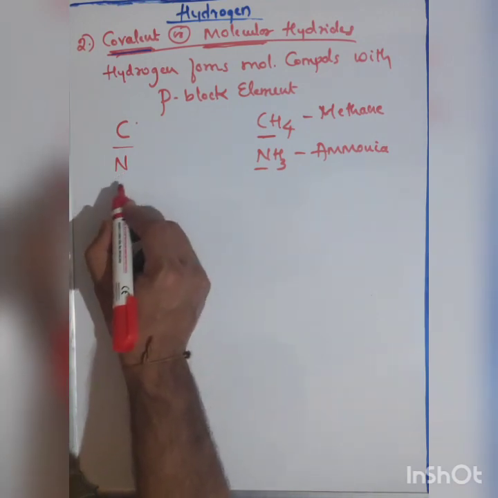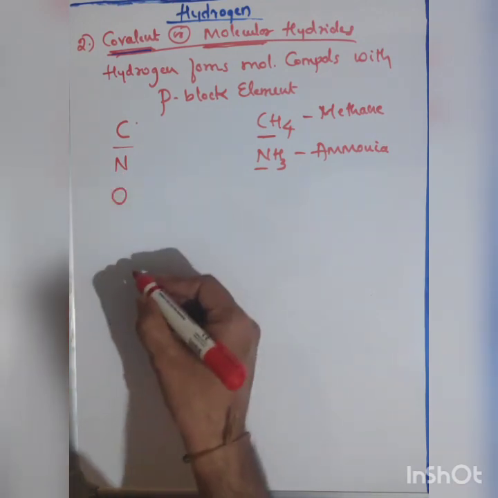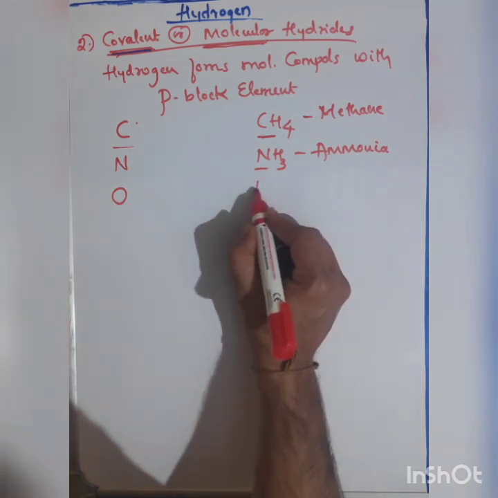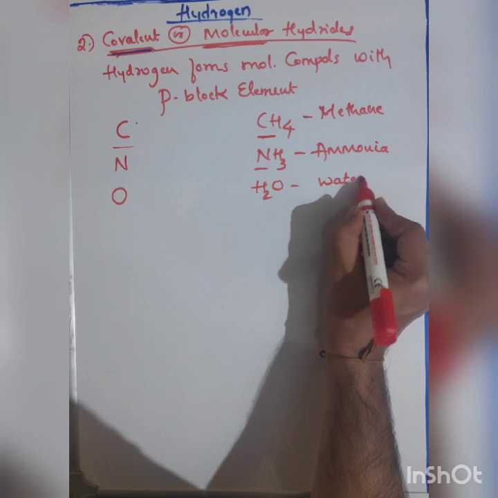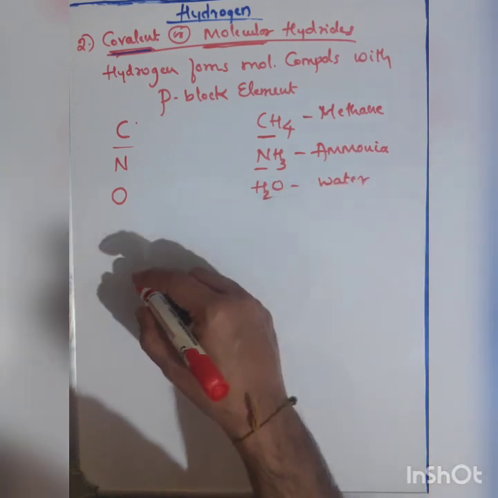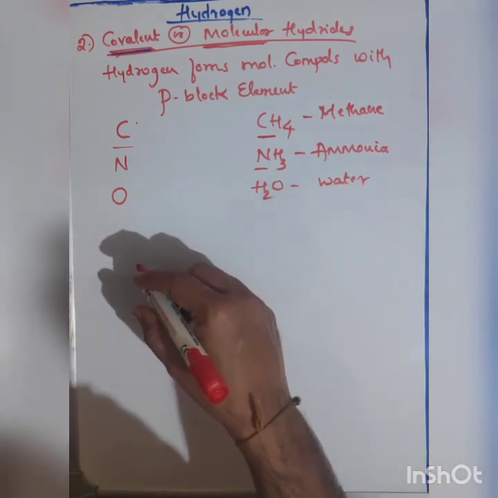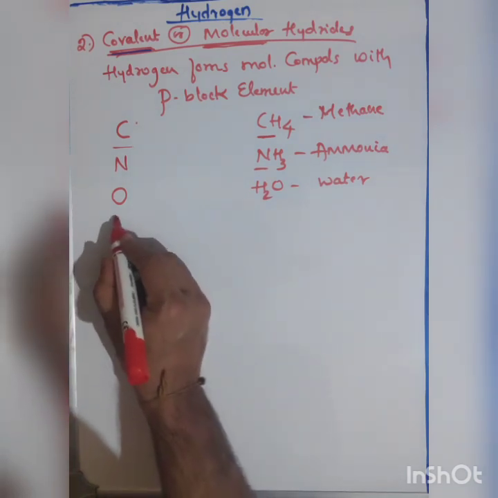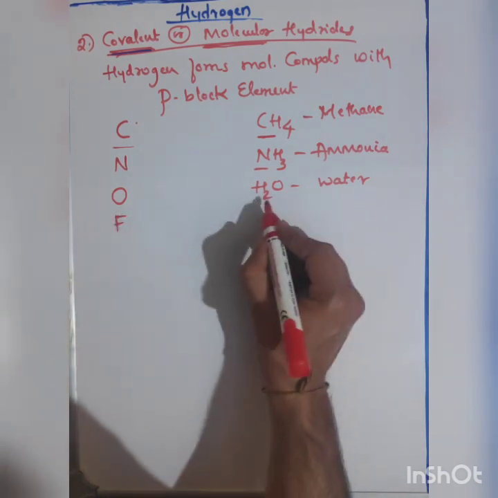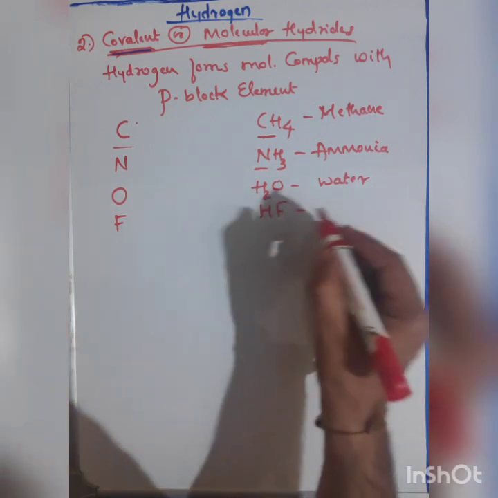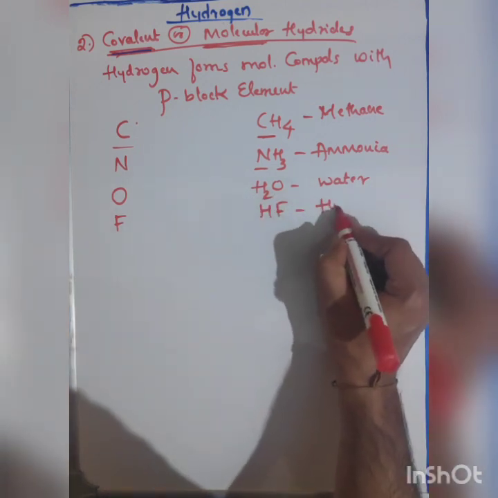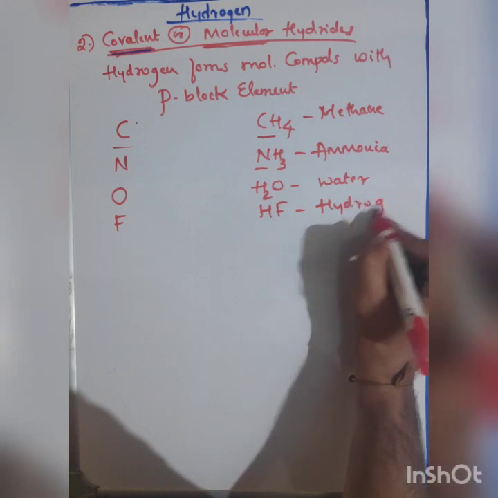One more example: with oxygen also, hydrogen will combine and we obtain a molecule of water. This is also an example of a covalent or molecular hydride. And with fluorine, hydrogen will form hydrogen fluoride, which is also an example of a covalent hydride.